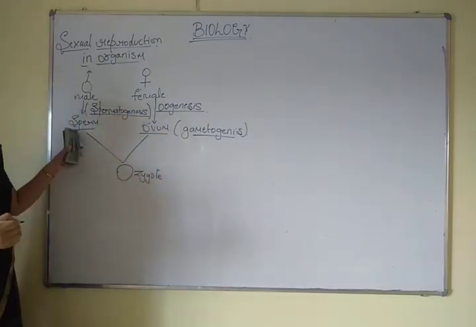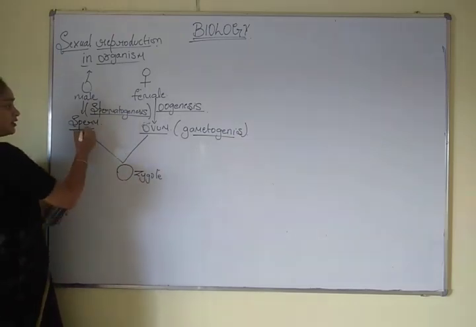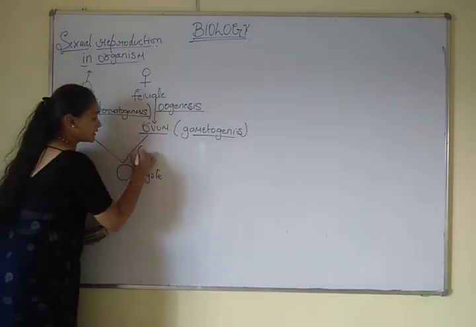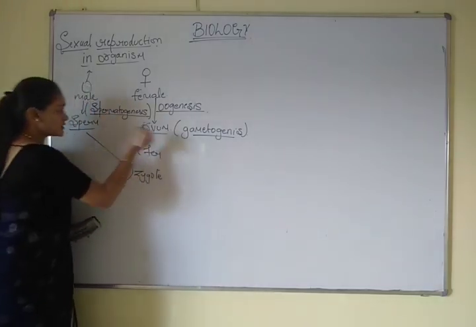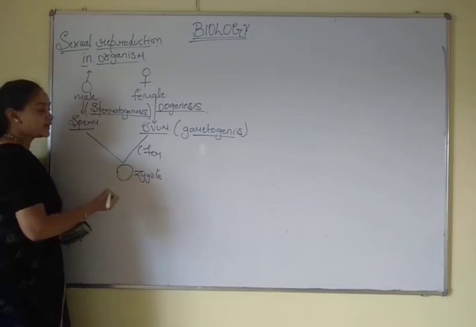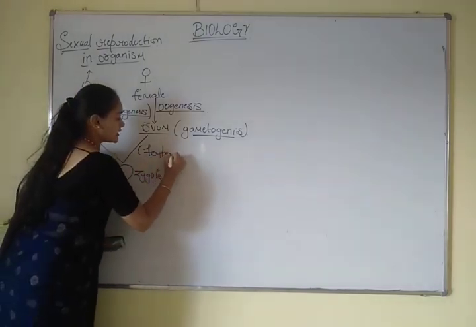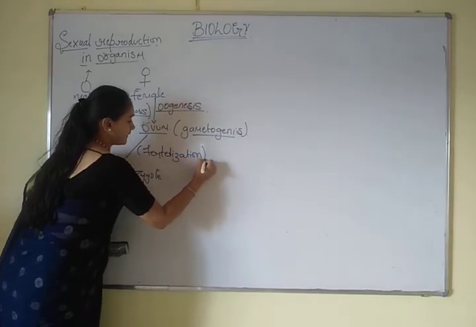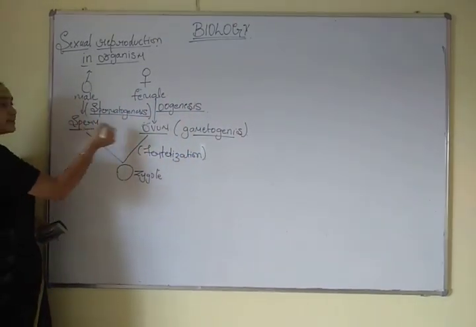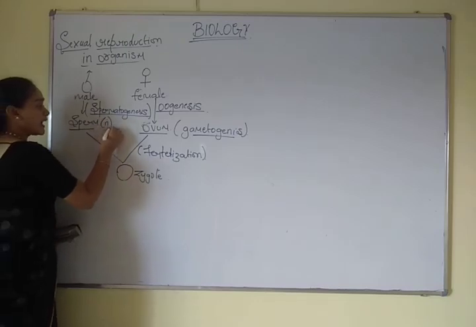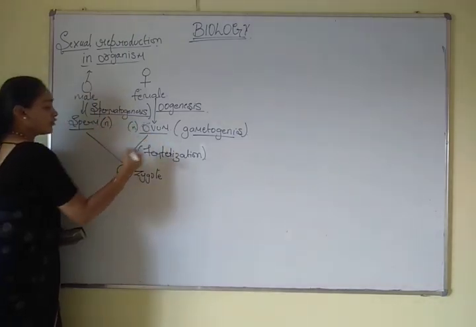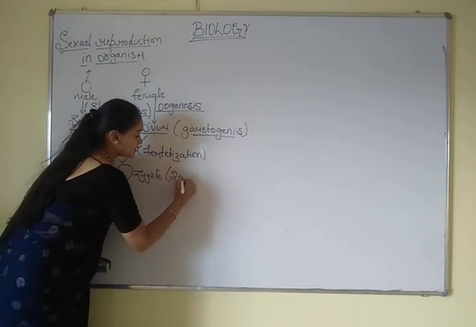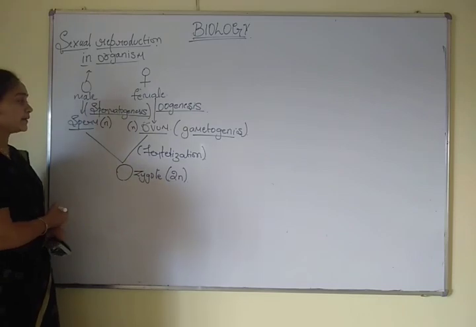The process where the sperm and ovum come together to form a zygote is called fertilization. The gametes, that is sperm and ovum, are haploid in nature, and after the formation of a zygote, the zygote becomes diploid in nature, that is 2n.